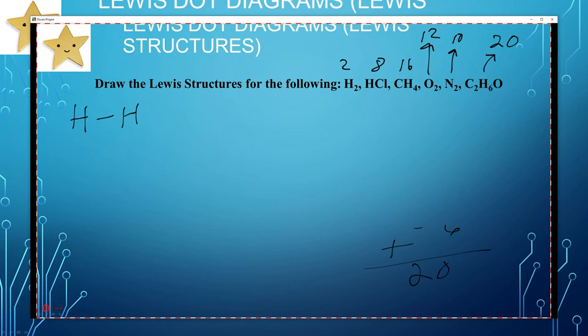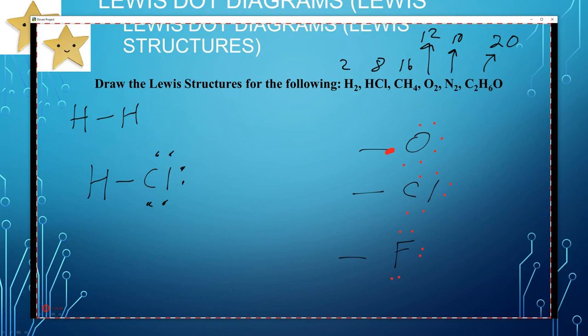Let's erase that. Let's do our Lewis dot diagram. So H2 looks like that. HCl looks like that. Chlorine's going to have 6 on its own. Again, any of these elements like oxygen, chlorine, fluorine, anytime they have a single bond, they're going to have 6 left over, right? Because if you add those 2, that makes 8. So anytime you have a single bond, those outer elements are going to have 6 dots on them in every one of these compounds. So that's why I'm trying to show you guys these patterns, because these become pretty easy once you pick up on it.